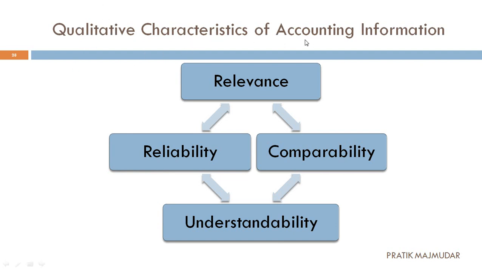Now next one, qualitative characteristics of accounting information. This question is asked in many exams for 2 marks. You have to give more importance to that. They are relevance, reliability, comparability and understandability. These are 4 different qualitative characteristics of accounting information. If we prepare books of account, these will help.